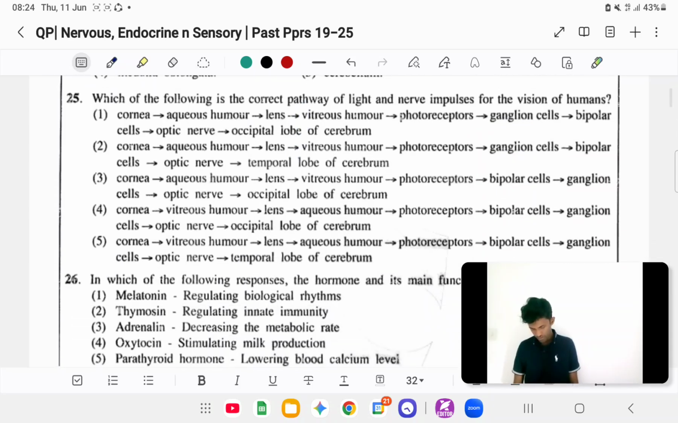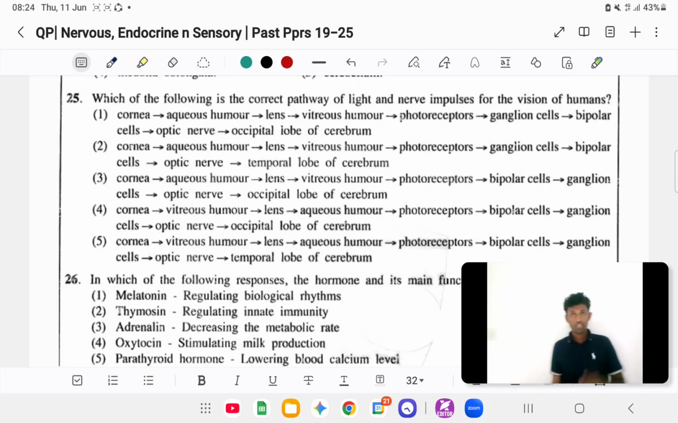Then the 25th question: which of the following is the correct pathway of light and nerve impulses for the vision of humans? Here, the eye and vision is a full essay. I think in the 21 A level or 22 A level they asked this question. The year before that, the eye came in 2008. Skin was also asked, but I can't remember the exact year. But in the new syllabus they asked the eye, right? So the eye is a full essay, but here I just explain what the parts are.